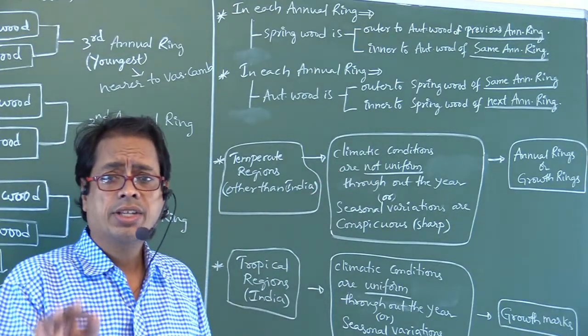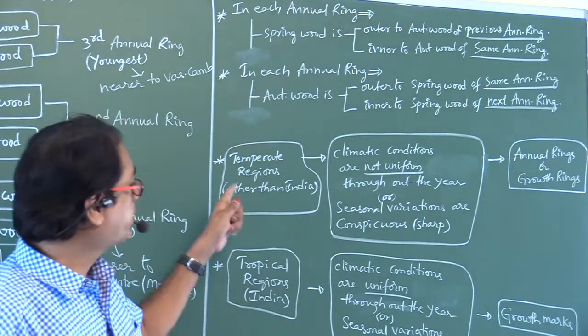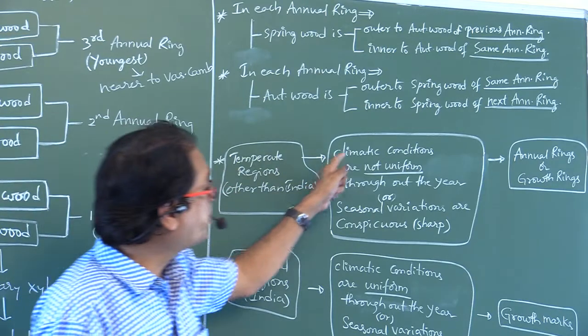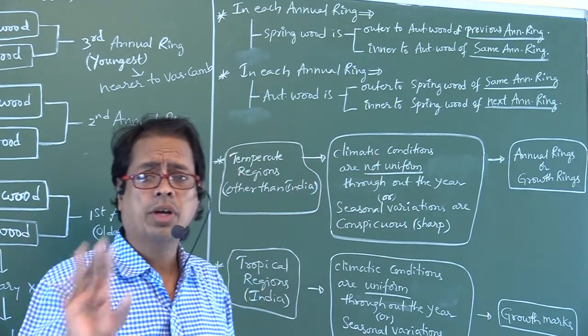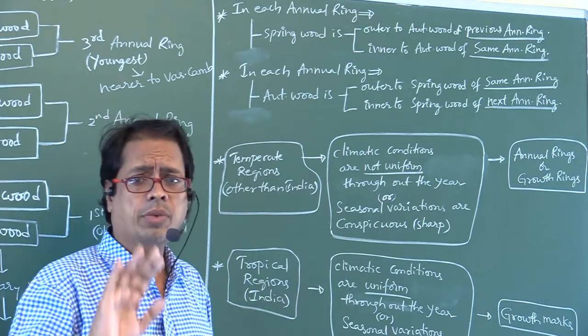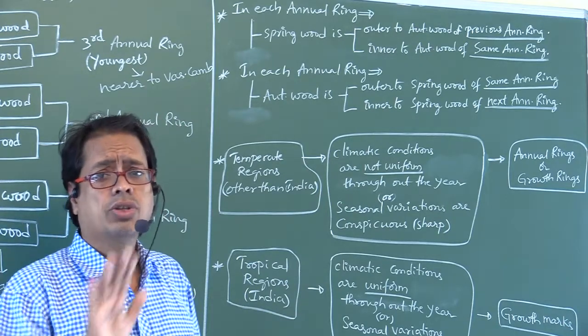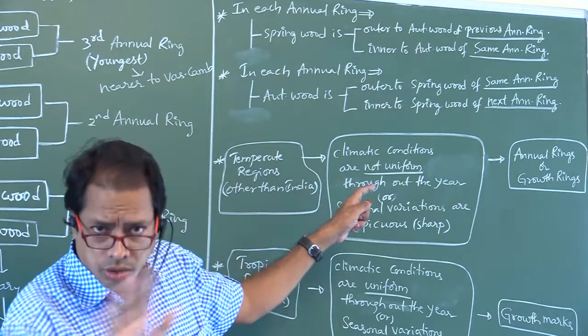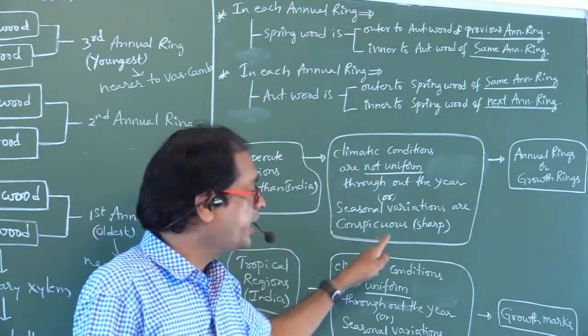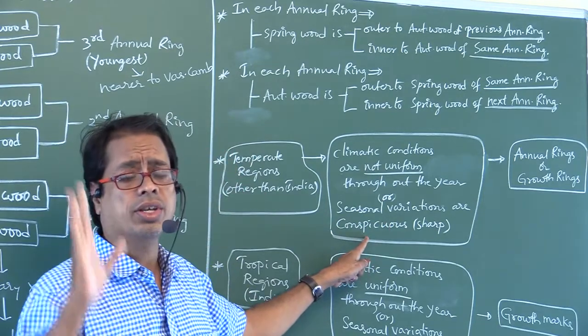Where the climatic conditions are not uniform means temperate regions. 3 months summer, 3 months winter, 3 months rainy season. So climatic conditions are not uniform, or seasonal variations are conspicuous.